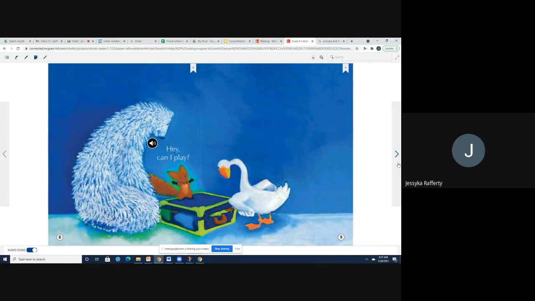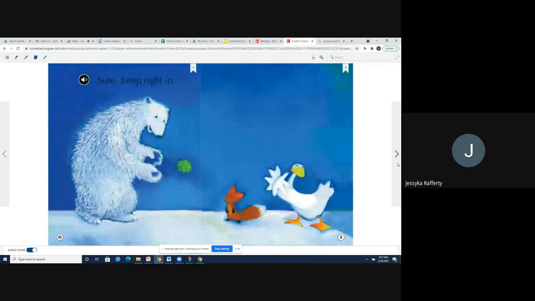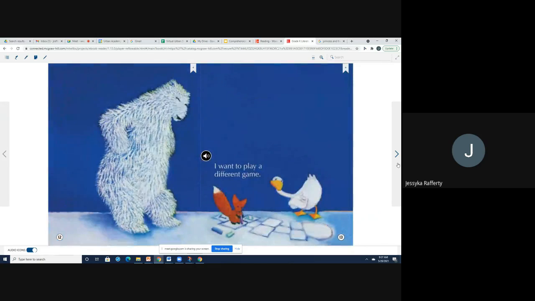Here we are again. Now it looks like they have a new friend. What is that friend doing? He seems very excited to be with them. Here we can tell that the three friends, bear and goose and I guess fox, well, we know what that puffball was. Now we can see it's a fox. Are playing with something. Is that a ball? Is that a koosh? We don't know. Here they are playing hopscotch.